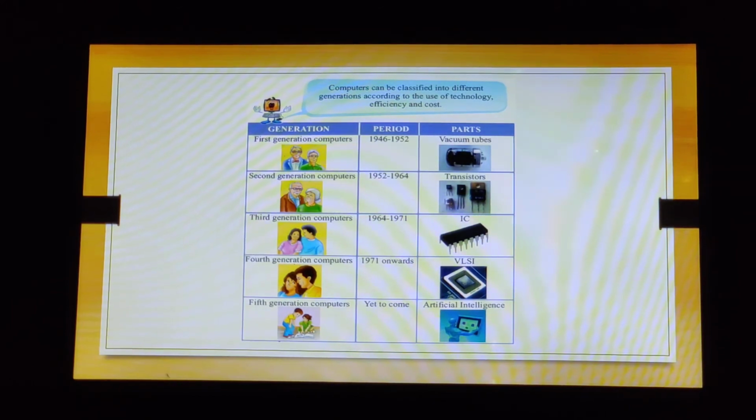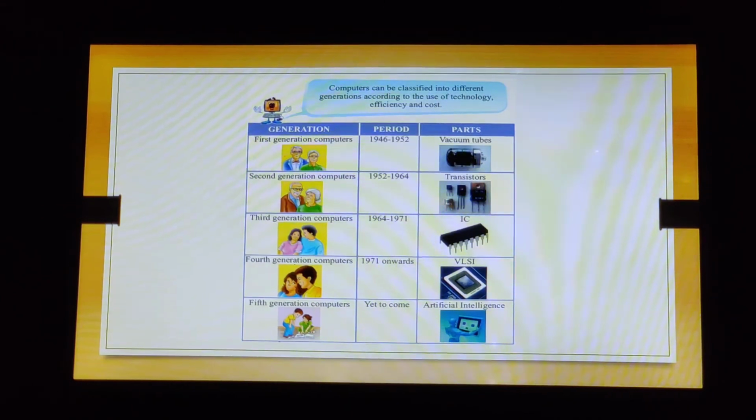And the fourth generation computers, that is 1971 onwards, so it is actually going on till now, is VLSI, which is very large scale integration. Alright, now about the fifth generation computer, we are yet to know, okay? Nothing has been defined so far, and so we call it artificial intelligence.